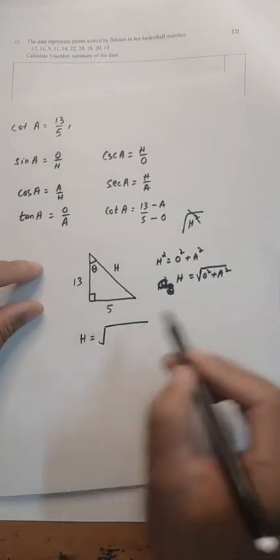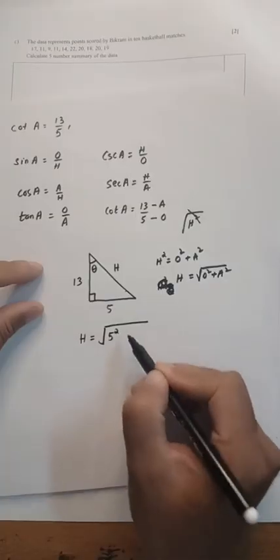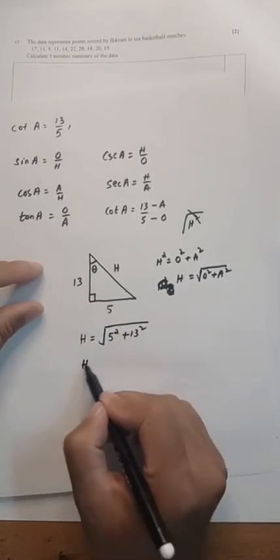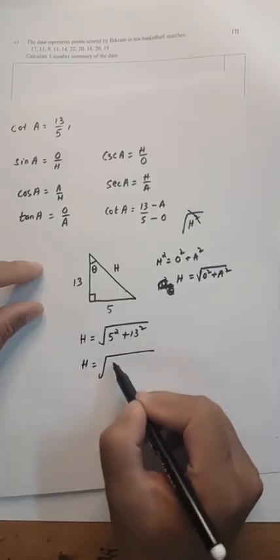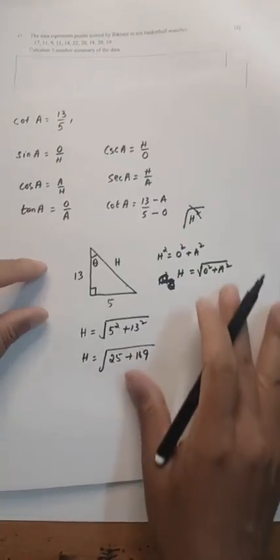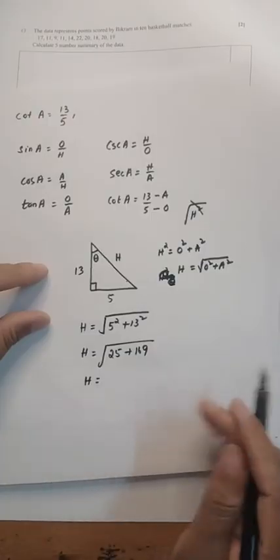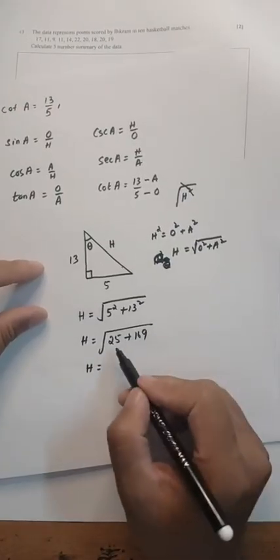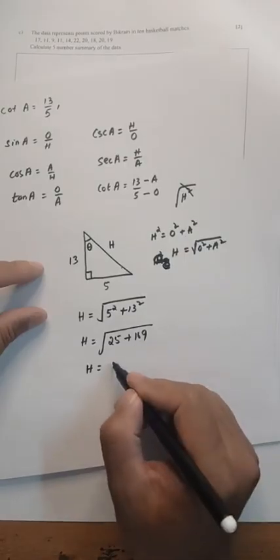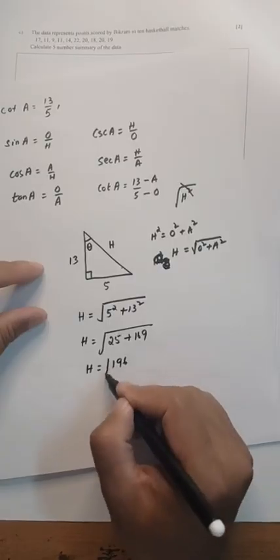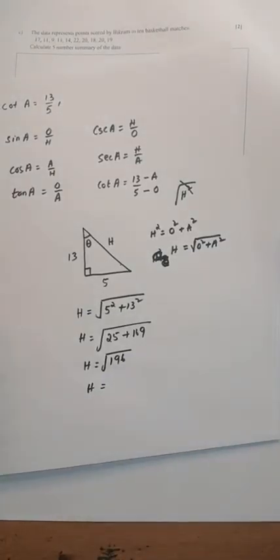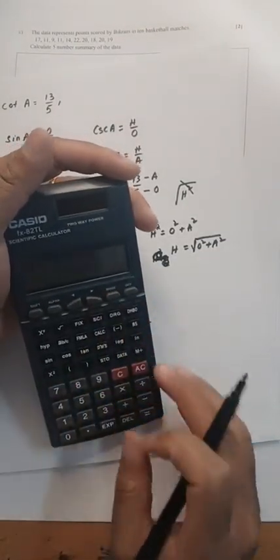To find the value of h, o square plus a square. O is 5, so 5 square plus a is 13, 13 square. So h is equal to 5 square is 25 plus 13 square is 169. So h is 25 plus 169, which is 196. So h is root of 196.